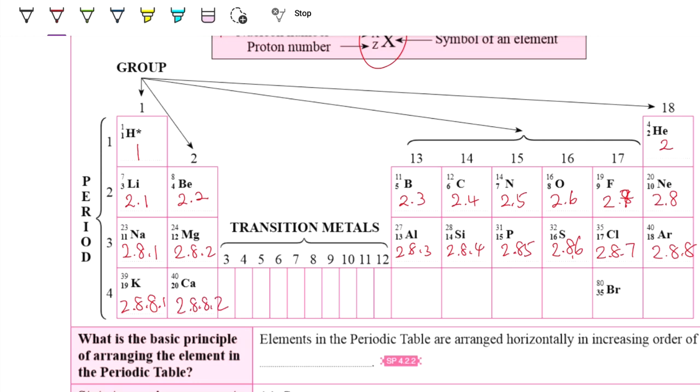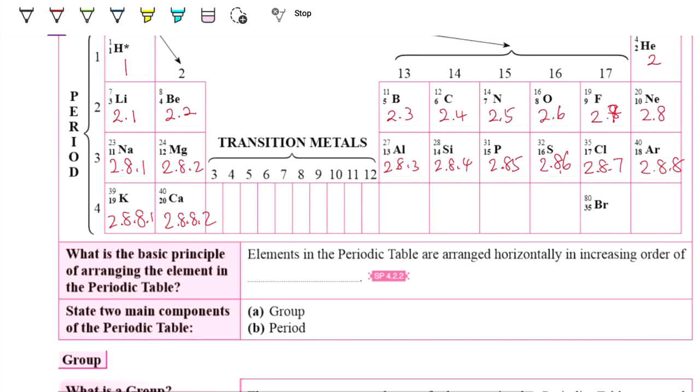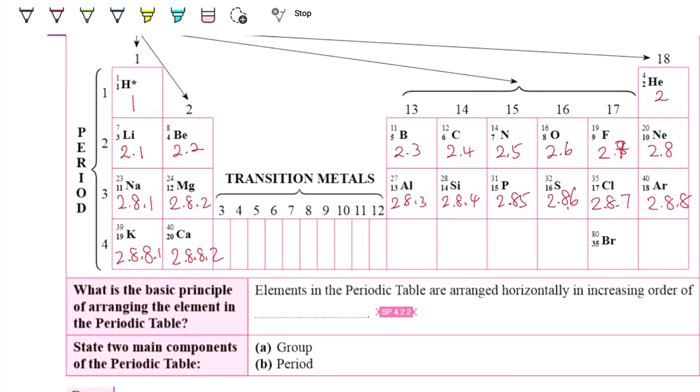At the SPM level, the electron arrangement that you need to know is up to calcium with proton number 20, which is 2, 8, 8, 2. So what is the basic principle of arranging the elements in the periodic table? Based on what we have done just now, the elements in the periodic table are arranged horizontally in increasing proton number.